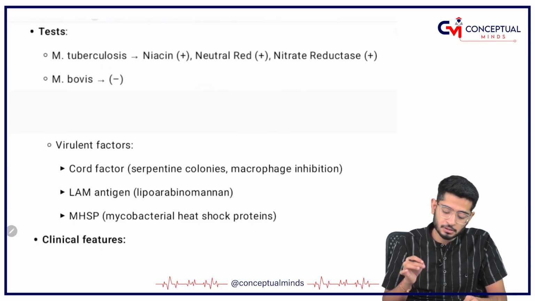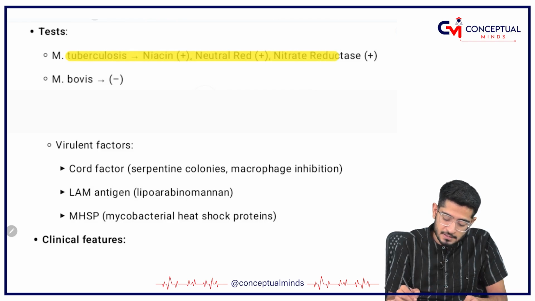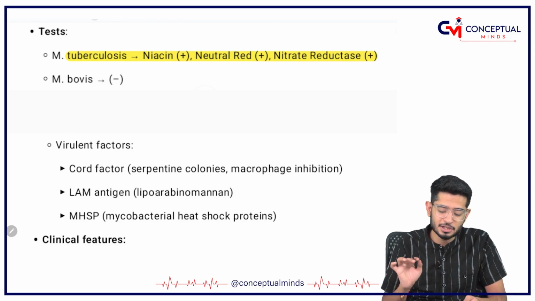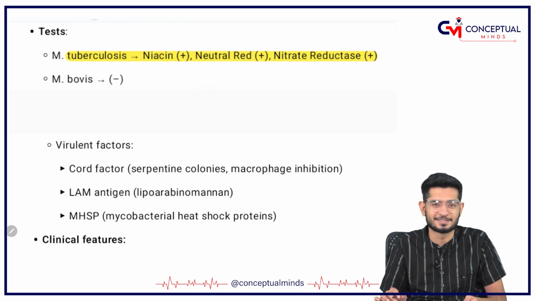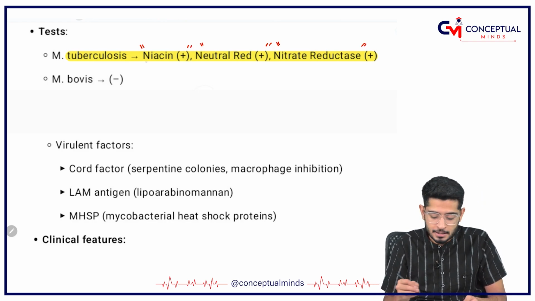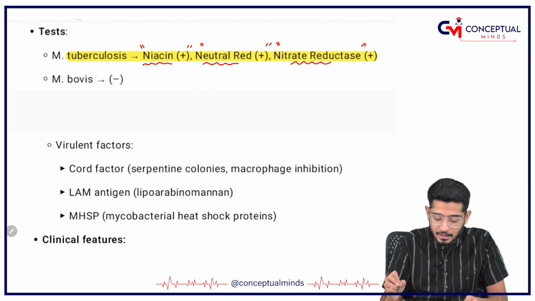And the last but not the least, the most important one, Mycobacterium tuberculosis is NNN positive. What is this NNN? NNN is not Neil, Nitin, Mukesh. It is niacin, neutral red and nitrate reductase. Okay, so niacin, neutral red, nitrate reductase positive.